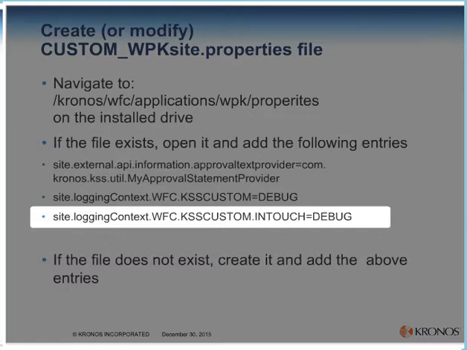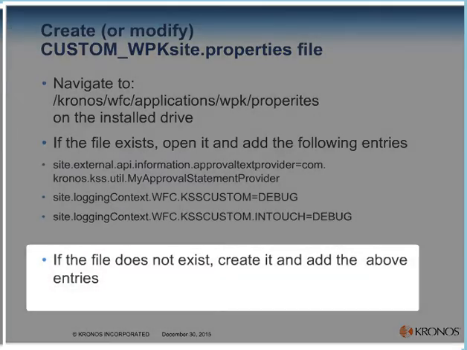The approval of missed punches can be accomplished through the My Approvals workspace. Employee exceptions that can be routed to managers for approval include missed breaks, punches, periods, or days that have been rejected. If the custom WPK site properties file exists, we simply add these entries to that file. If it does not exist, we have to create that file in the directory here.